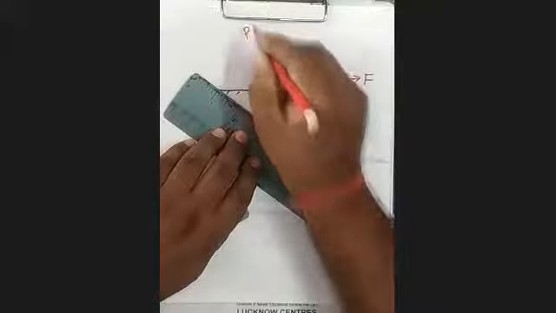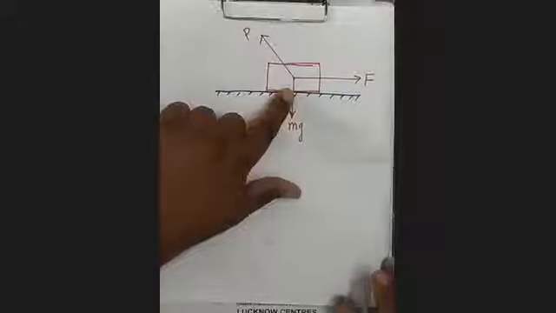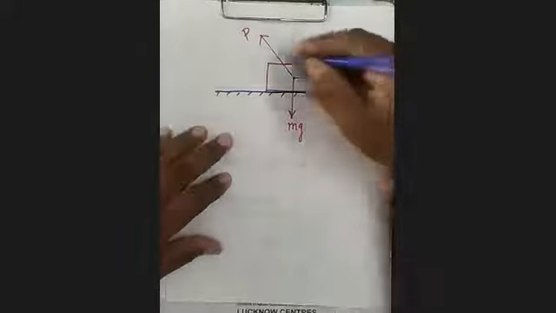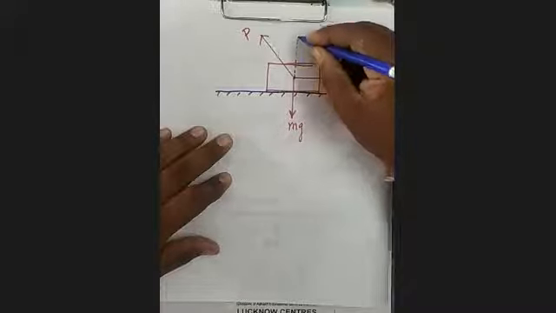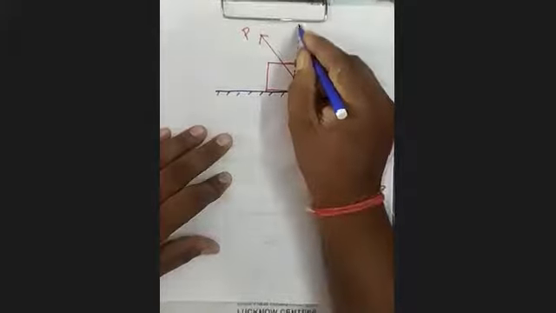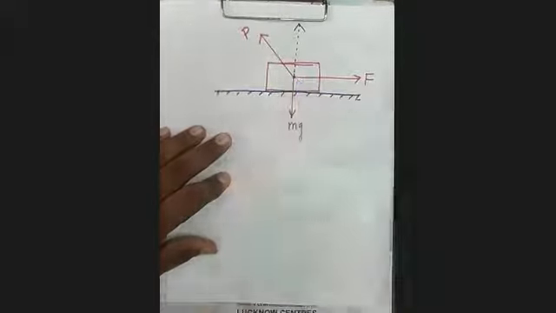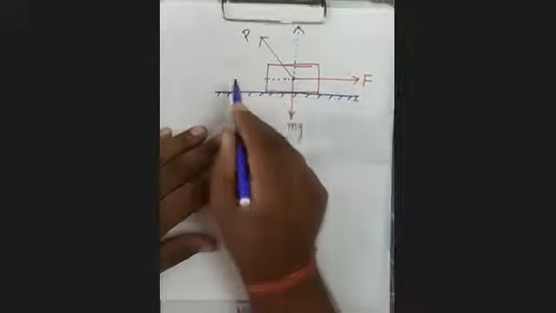When it acts in this direction, we can resolve this force in two components. One is along this direction, one is normal to the surface. This direction is normal to the surface, the surface is this, and this is along the surface.